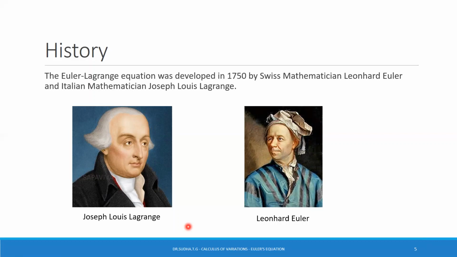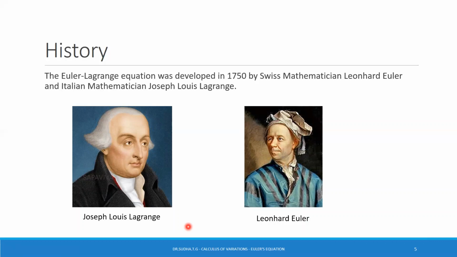This leads to solving the Euler-Lagrange equation. The Euler-Lagrange equation is useful for solving optimization problems in which, given some functional, one seeks the function minimizing or maximizing it.